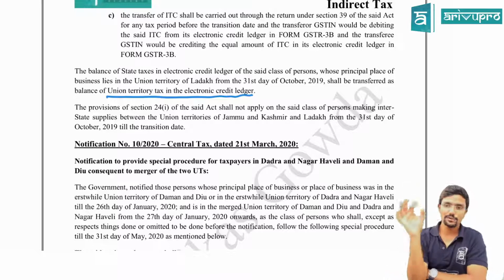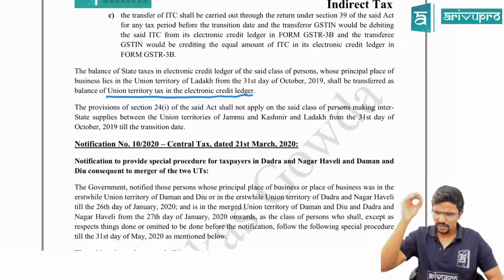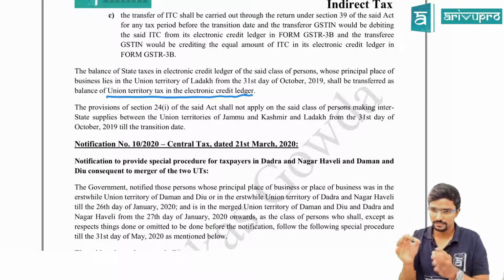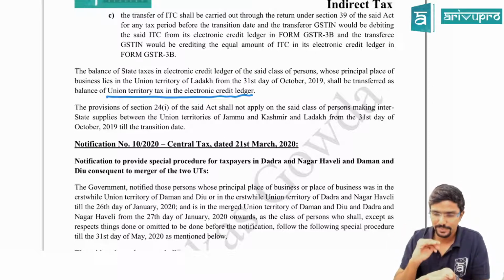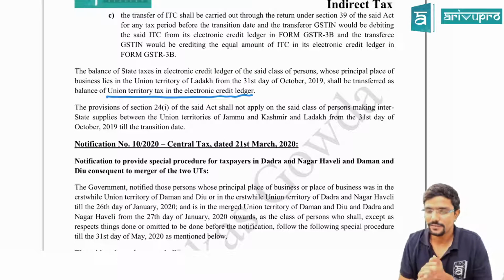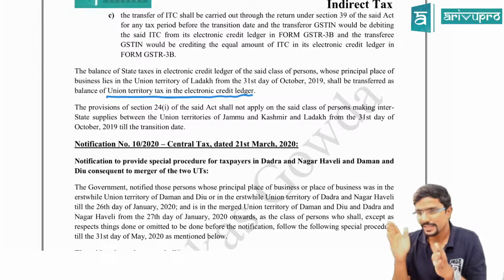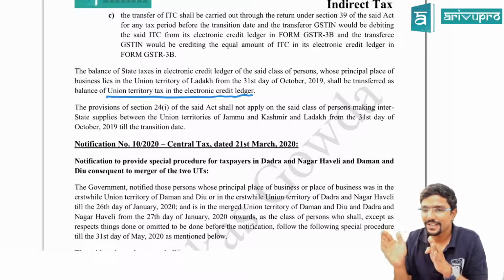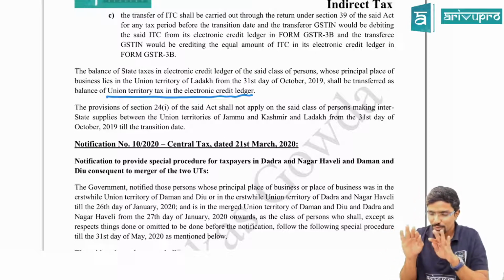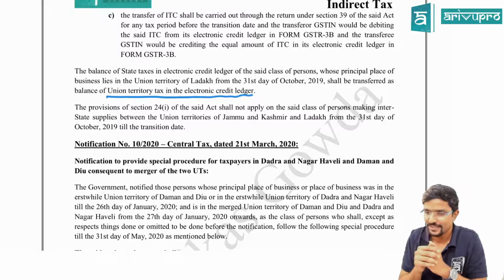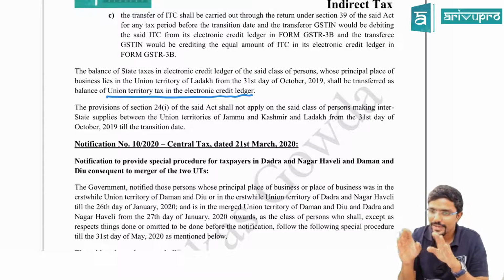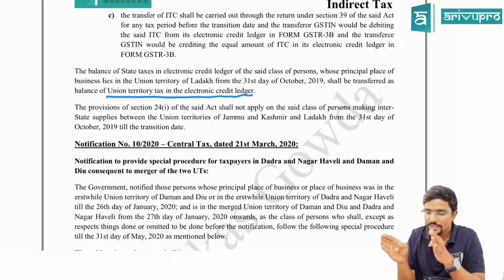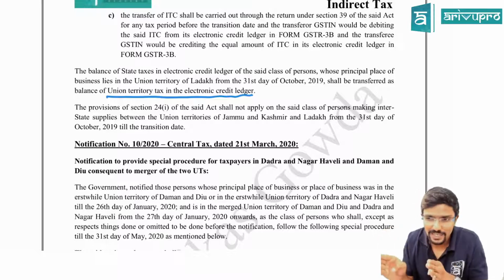See, section 24 says the following people should mandatorily get registered. Who are those? One of them is interstate supply, whoever is making interstate supply. Sir, from 31st day of October till 31st December, the Union Territory of Jammu and Kashmir and the Union Territory of Ladakh are two different union territories. So in that case, whoever is supplying goods or services between the Union Territory of Jammu and Kashmir and Ladakh, should they mandatorily get registration?